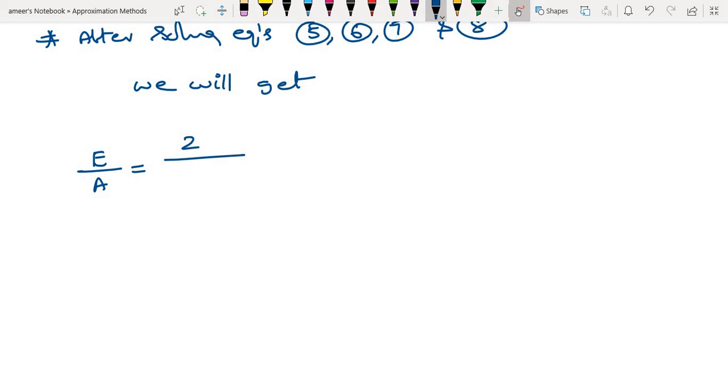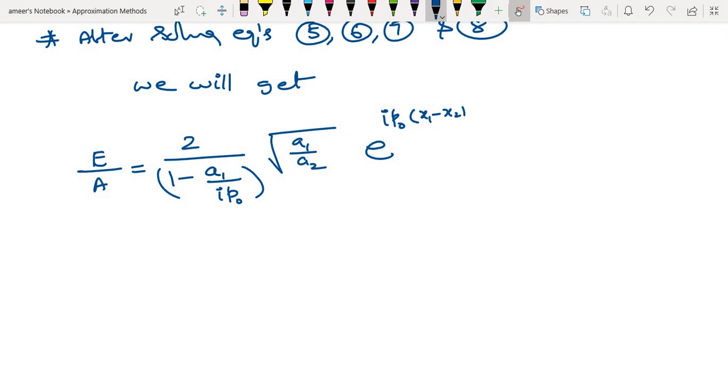that will be equal to 2 by 1 minus A1 divided by i p naught, square root of A1 by A2, e power i p naught, x1 minus x2 by h cut.